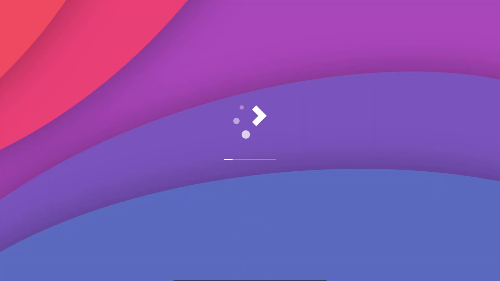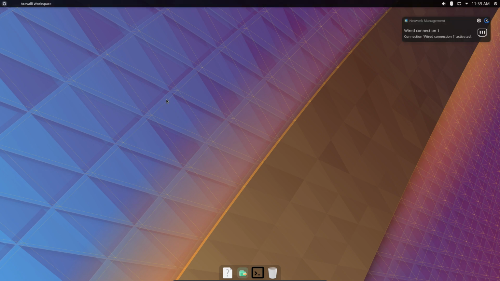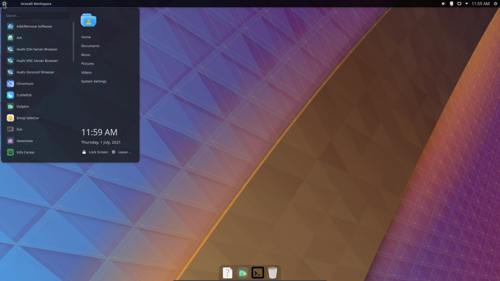Pacman mirrorless reflector is there. I got an arrow, plasma, logos, nice wallpaper. So far, beautiful. And we decide to put the bar at the top. So that's cool. Icons. Spectacle is there, system monitor, Timeshift.